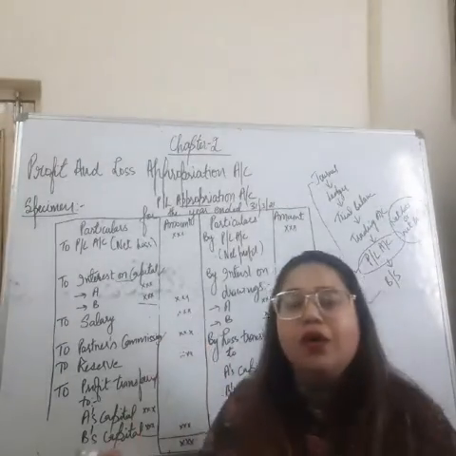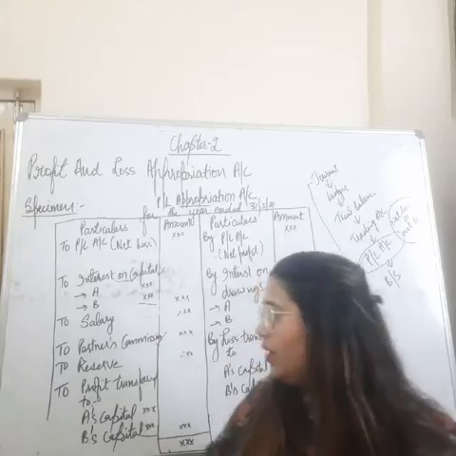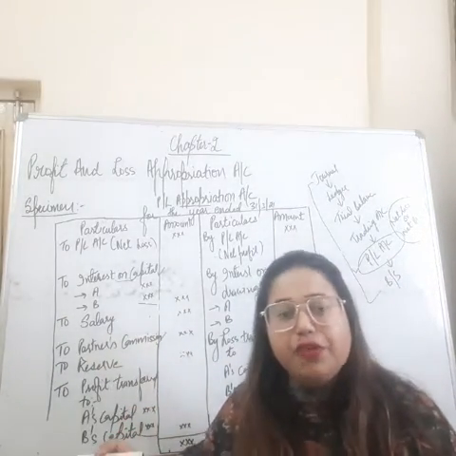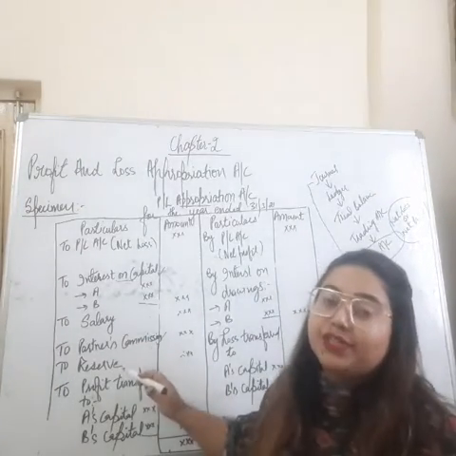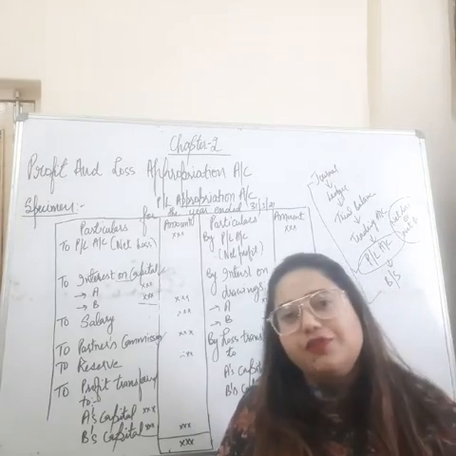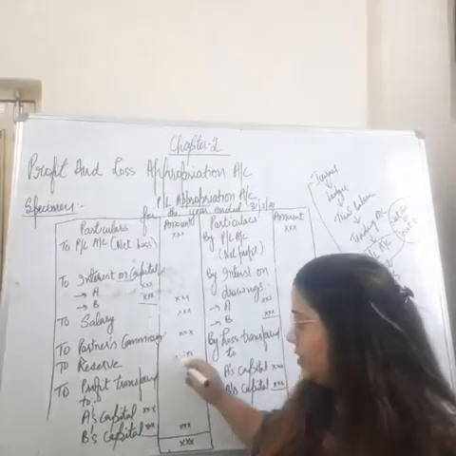So we just show all the workings in the internal column. The next is salary. If any partner is entitled to salary, then salary, then commission. If in the question it is given that this amount of profit must be transferred to the reserve, then we transfer that specified amount to the reserve.